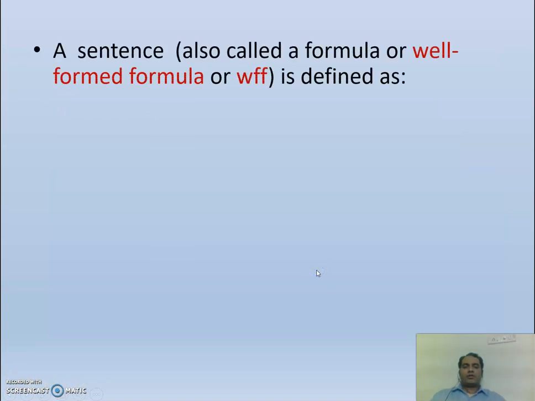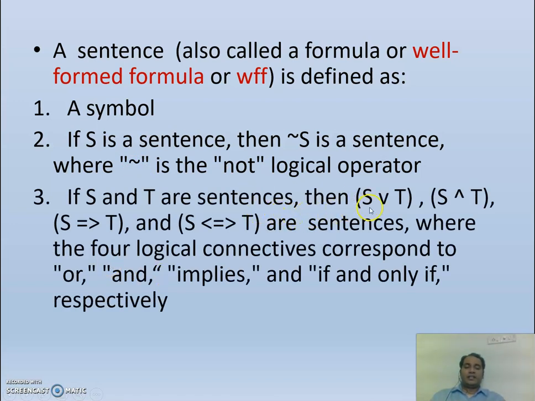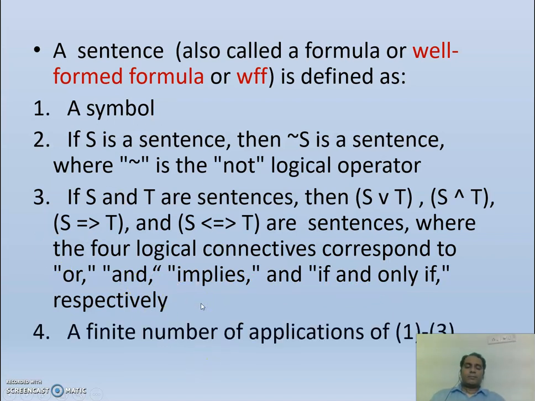A sentence, also called a formula or well-formed formula, is defined as a symbol, or a combination. If S is a sentence, then negation S is also a sentence, where this negation we call the not logical operator. If S and T are sentences, then we can also form sentences by combining them, like S and T, S or T, S implies T, S if and only if T, where the four logical connectives correspond to and, or, implies, if and only if respectively. And we can also have combinations of the above three rules. A finite number of applications of rules 1 to 3 will give us a well-formed formula.